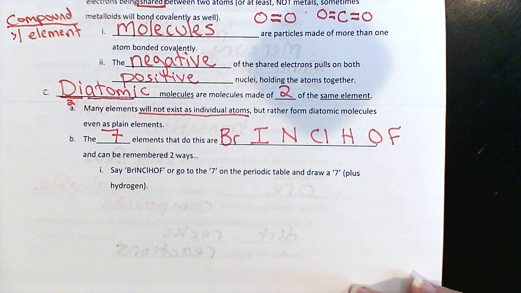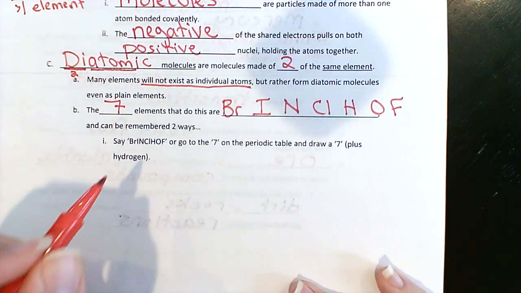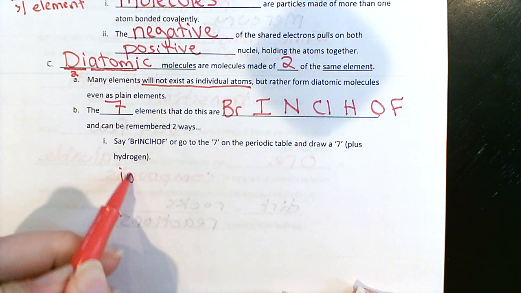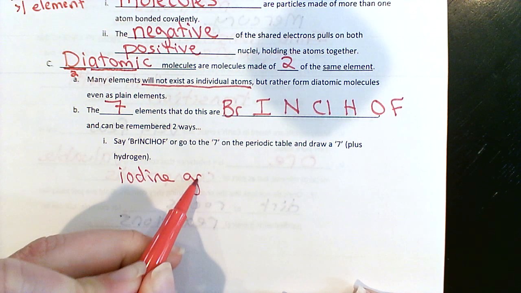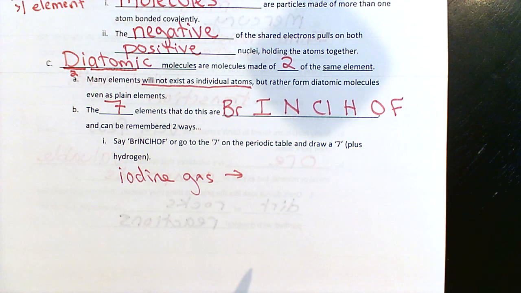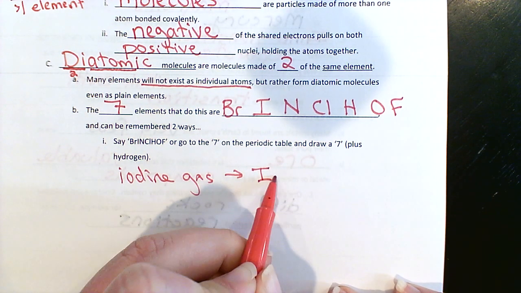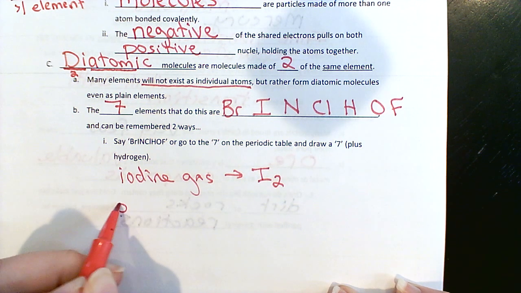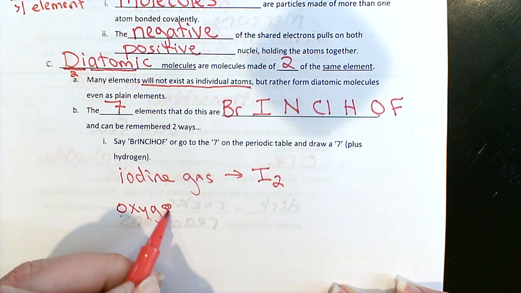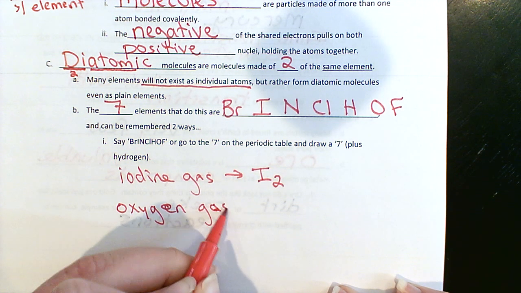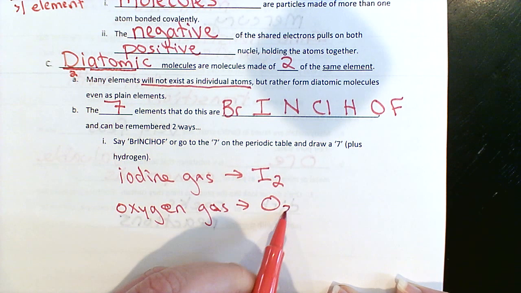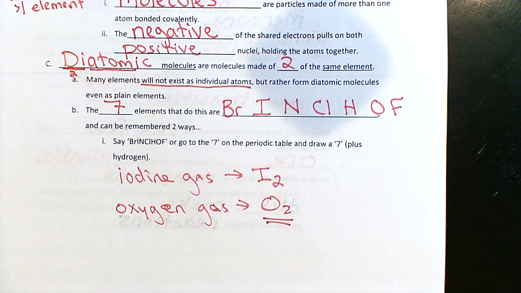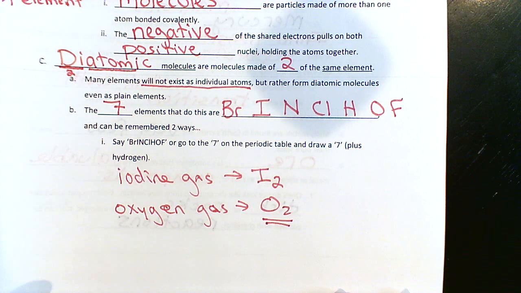So with diatomic molecules, if I said something reacts with iodine gas, it's not just I, it's I2. It's 2 of them stuck together. Or the oxygen gas that we breathe, it's not just O, it's O2. It's 2 of them stuck together always.